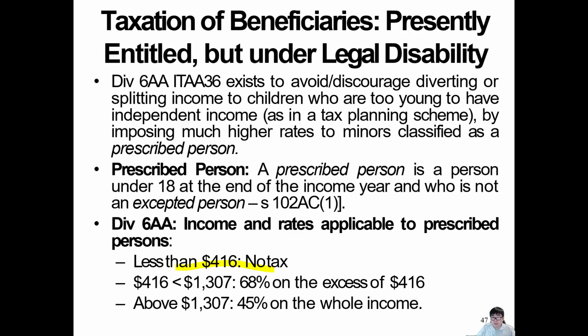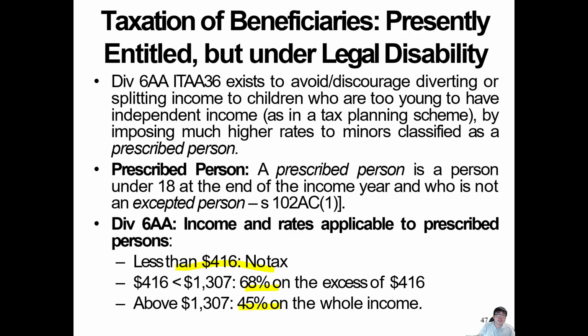Well, that's technically not the maximum, but if I give them more than 416, it's 68% on the excess and 45% on the cap. That will defeat the purpose. The purpose of doing this is to reduce the tax. If we end up paying more than this, there's no point. It will defeat the purpose of reducing the tax if you end up paying 68% tax and 45% tax.